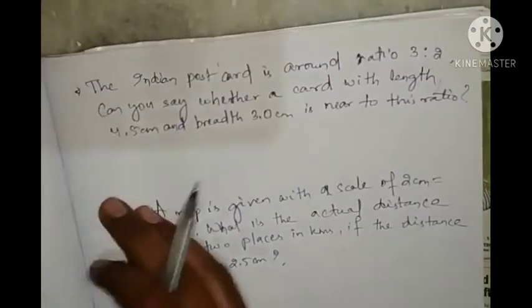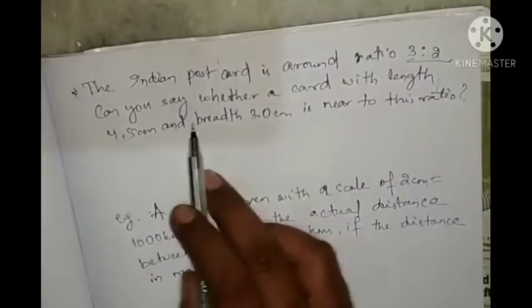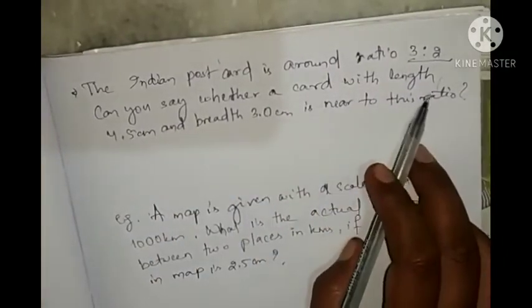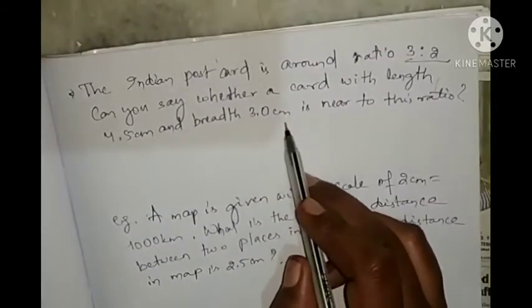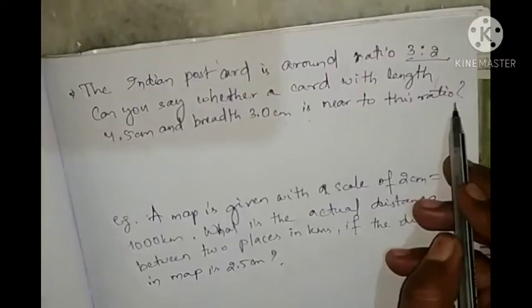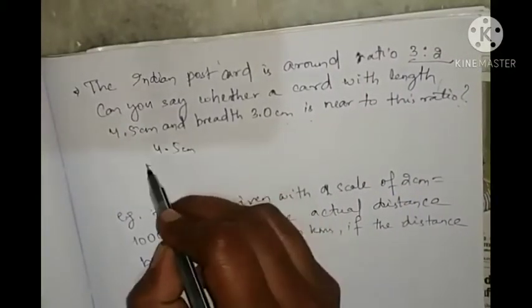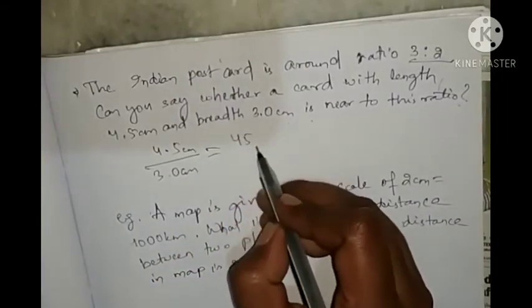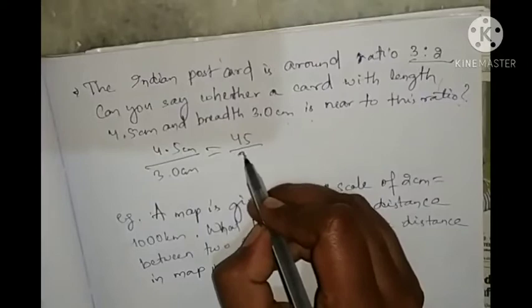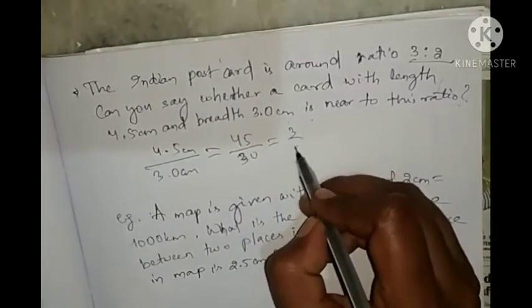So look here, the Indian postcard is around ratio 3:2. Can you say whether a card with length 4.5 centimeter and breadth 3.0 centimeter is near to this ratio? So let's see. 4.5 centimeter by 3.0 centimeter is equal to 45 by 30, equal to how much? 3 by 2.